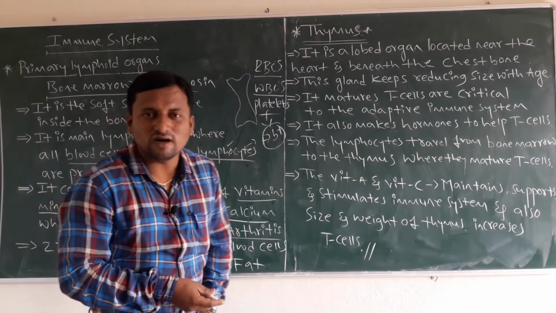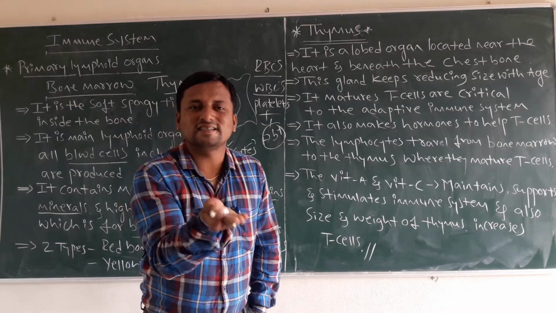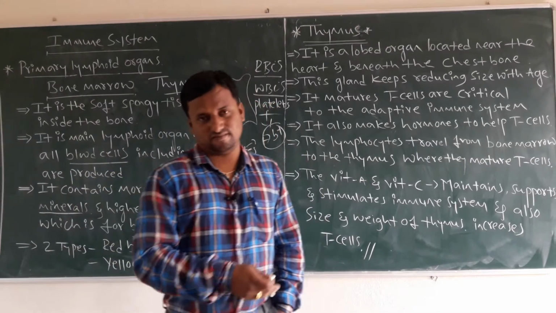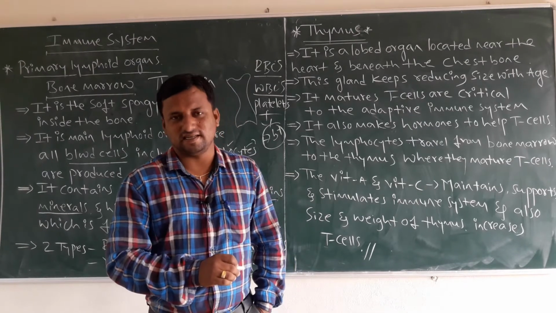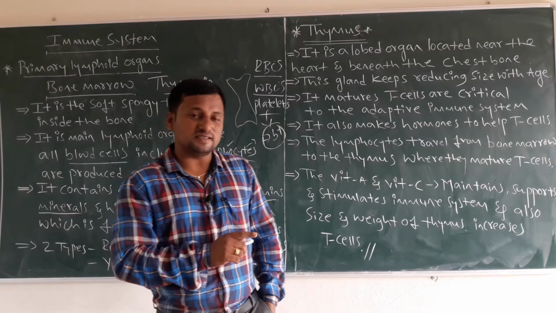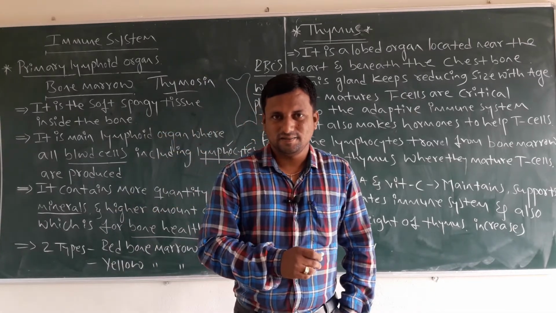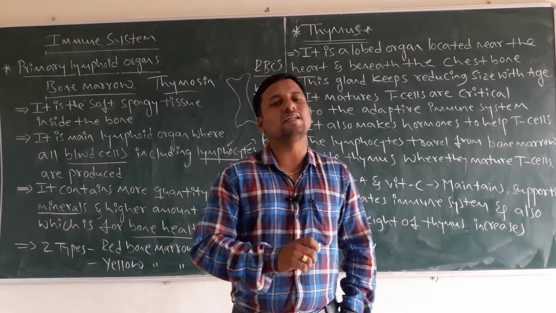This thymosin hormone plays a very important role in increasing the immunity power up to a certain age. This thymus gland degenerates with the lapse of age because of the decreasing quantity of the thymosin hormone in our body.